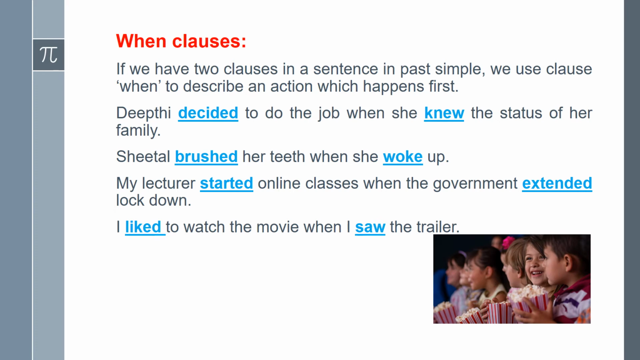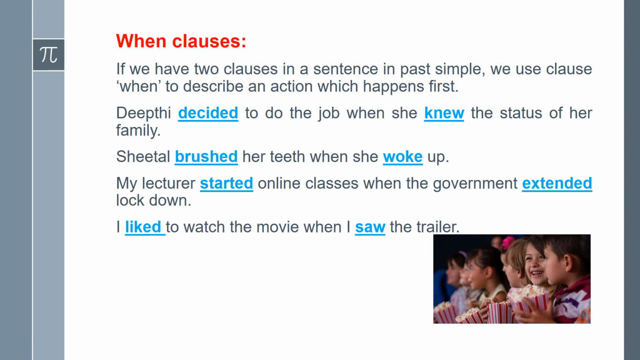Let's see some examples. Deepthi decided to do the job when she knew the status of her family. What's the earlier action here? She knew the status of her family. After she came to know the status of her family, she decided to do the job. That's why the earlier action is expressed here with when clause in past simple tense.